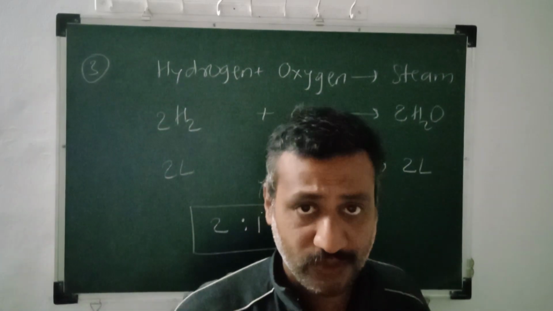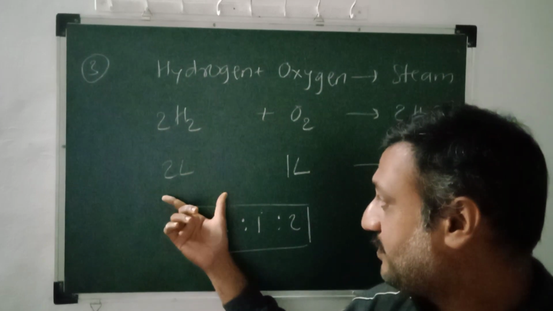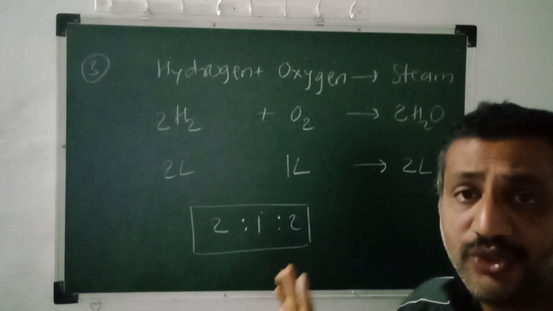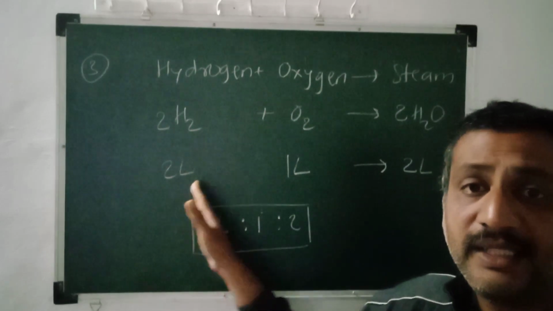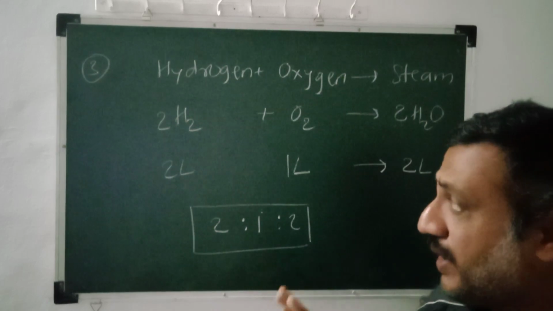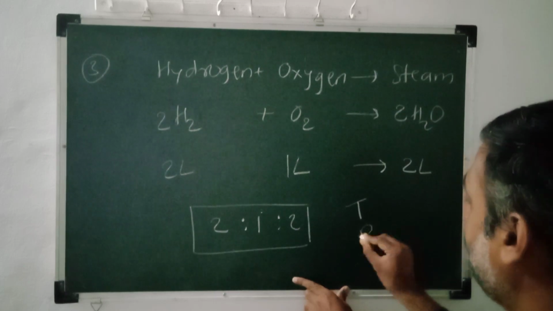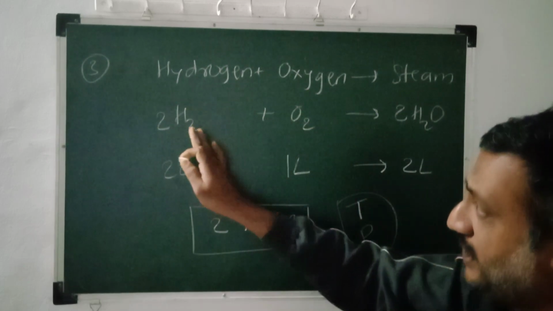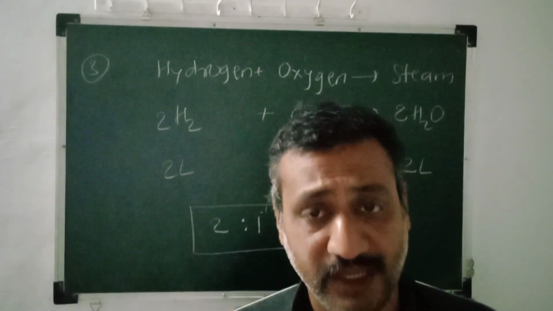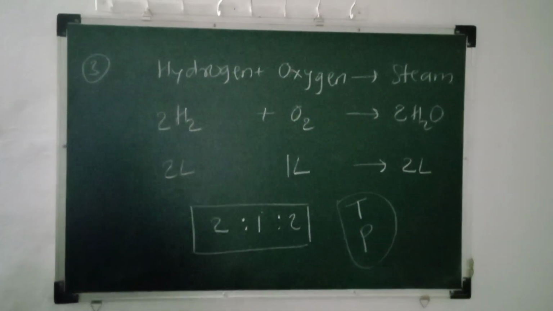Okay, let me tell you the statement once again. The statement of Gay-Lussac's law: when gases react to produce gaseous products, the ratio of volumes of reactants and products is a simple whole number ratio, provided that the volumes are measured at an identical temperature and pressure. Whatever the temperature and pressure of the reacting species, at the same temperature and pressure we should measure the gaseous product. Okay, thank you.